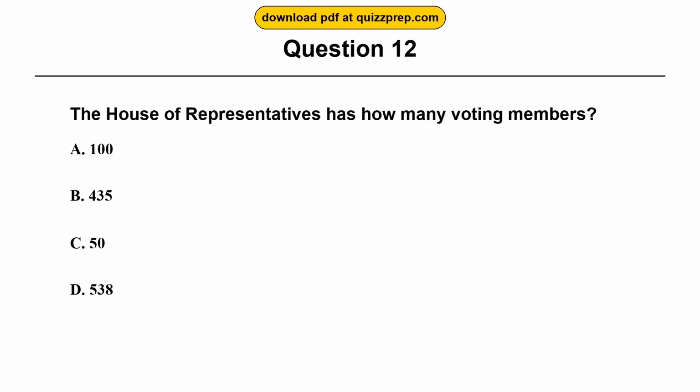Question 12. The House of Representatives has how many voting members? Option A. 100. Option B. 435. Option C. 50. Option D. 538. The correct answer is option B.